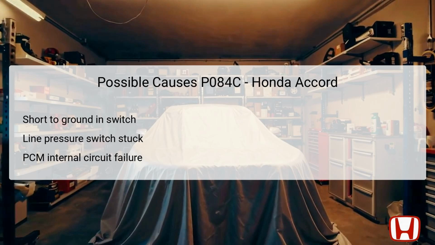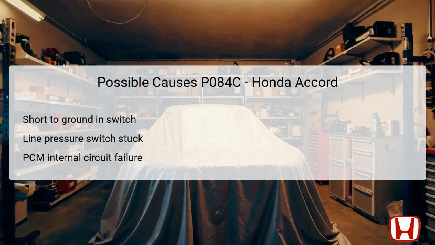Three primary causes have been identified for the DTC P084C. First, a short to ground in the line pressure switch can lead to erratic signals being sent to the PCM. This short circuit can prevent the PCM from receiving accurate data regarding the pressure executed by the solenoid valve. Next, the physical failure of the line pressure switch itself, such as it being mechanically stuck, could result in it remaining in the on position continuously.